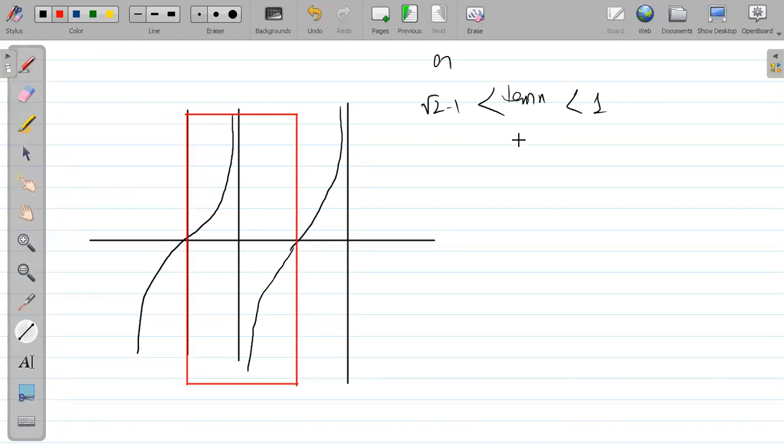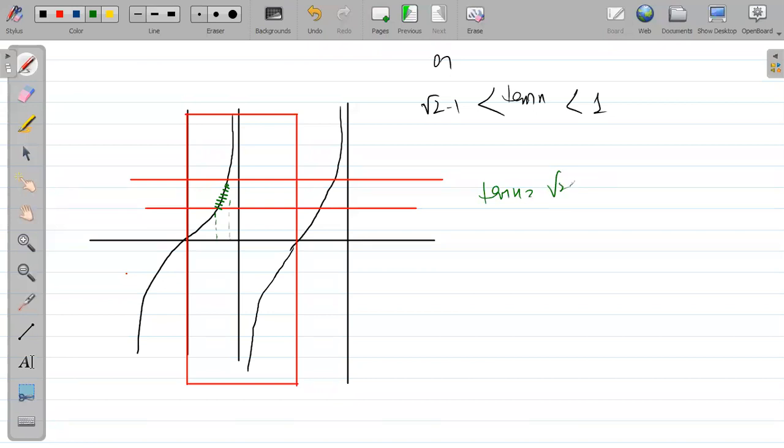Okay, fine. So here √2 minus 1, which line is it? Do you remember √2 minus 1? It's a straight line somewhere here. Negative or positive? No, sorry, it is positive only. How can it be negative? And y equal to 1 is somewhere here. So basically we require the graph which is lying between. So this point you have to find. What about this point? And what about this point?